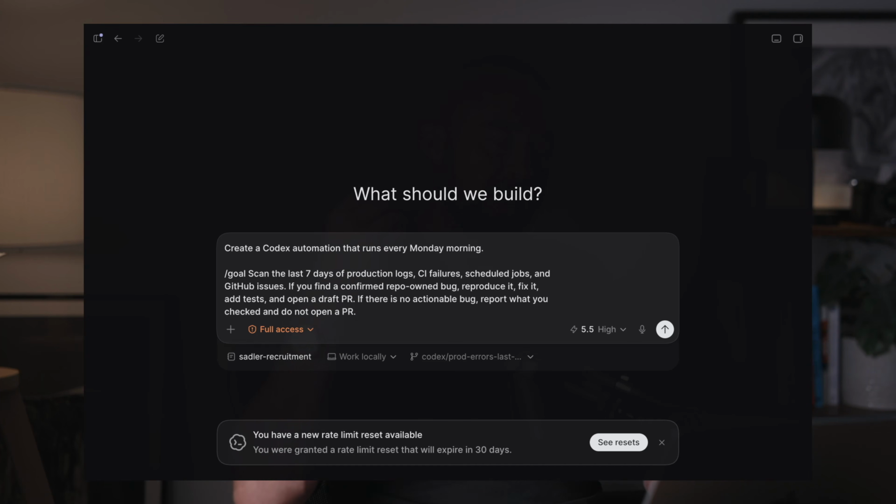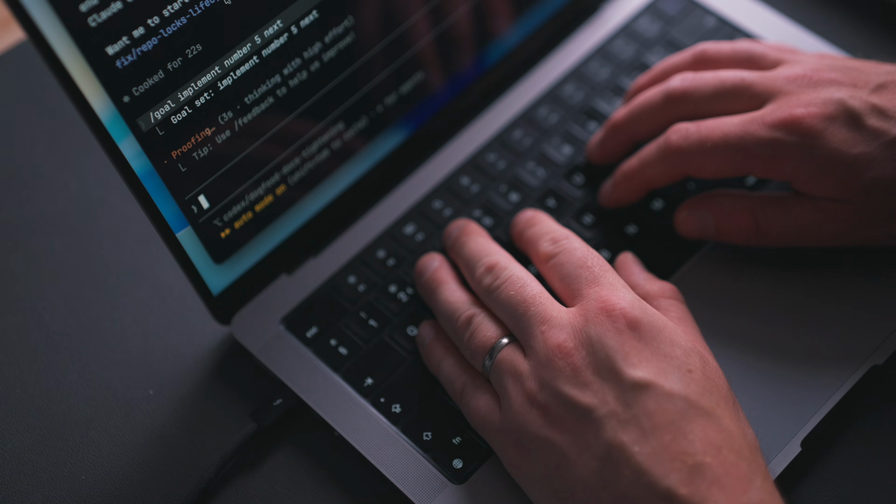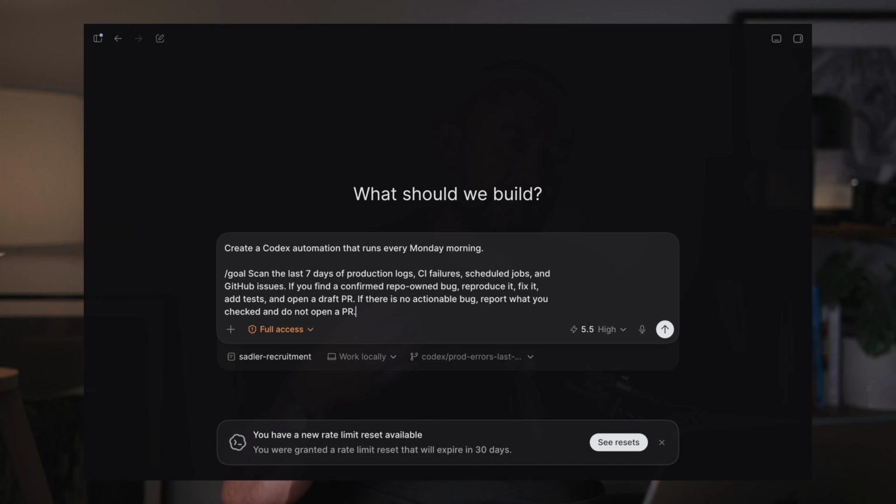If you've ever run a system in production, you know how valuable this is because there are often problems with your production systems that you don't notice because people aren't reading the logs every day and errors kind of creep up on you over time. So this is a really powerful automation that will fix and improve your code base over time. This is definitely one of my favorites.